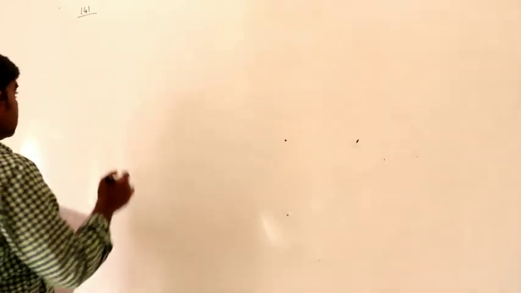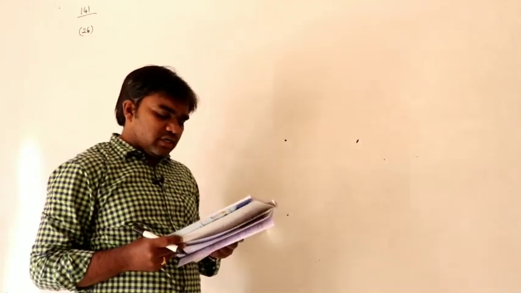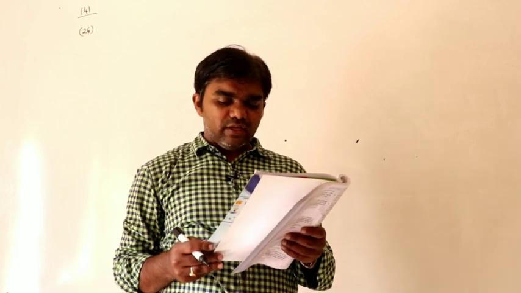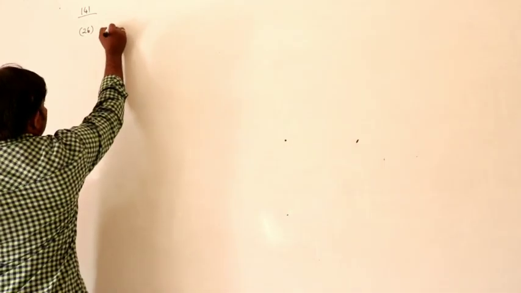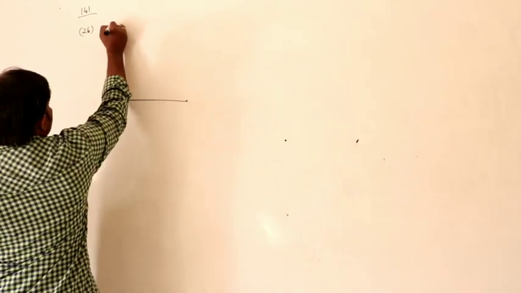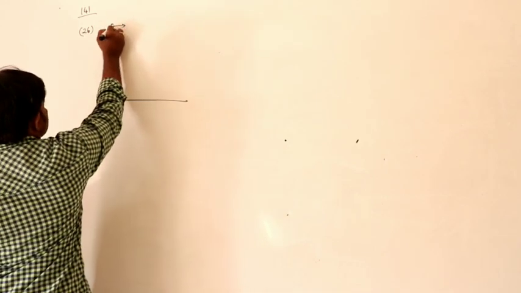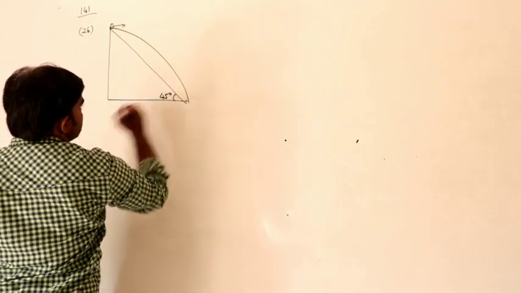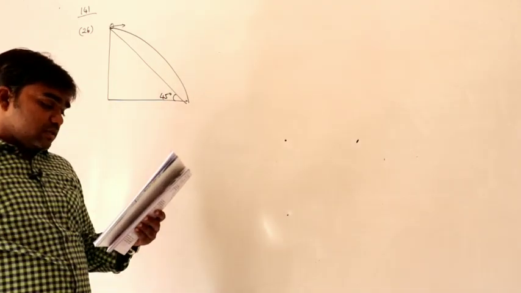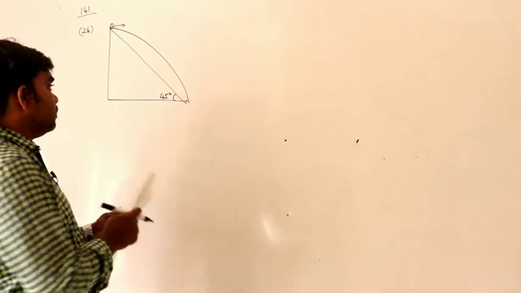Next problem, 26th. A body is thrown horizontally from the top of a tower. It reaches the ground after 4 seconds at an angle of 45 degrees to the ground. The velocity of projection is? A body thrown horizontally from the top of a tower. It reaches the ground after 4 seconds. So the line joining this makes an angle of 45 degrees. What is the velocity of projection? That we have to calculate.